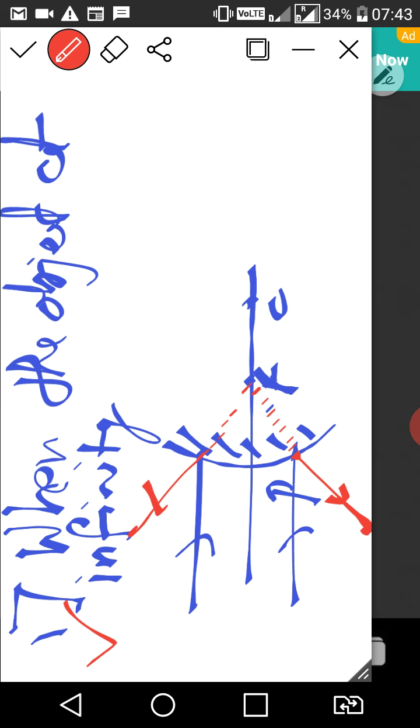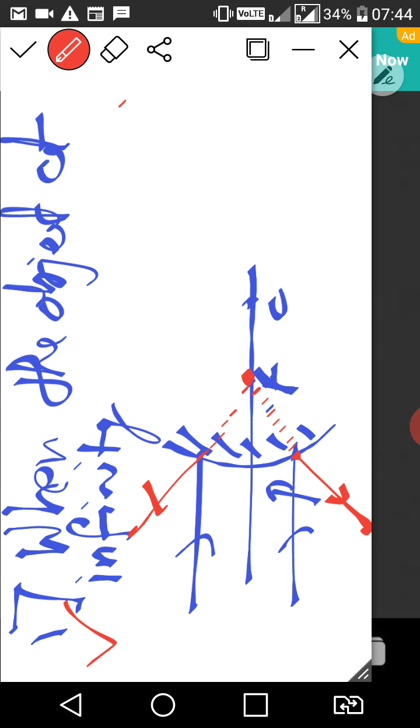When the incident rays are parallel to the principal axis, all the reflected rays will appear to come from the focus point, right class? Hence the reflected rays will never intersect with each other, but they appear to intersect at the focus point. Hence we can say all the reflected rays appear to come from the focus point.